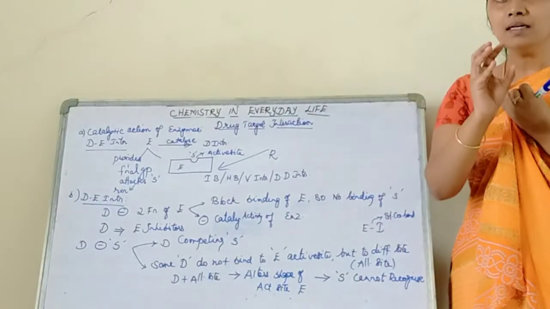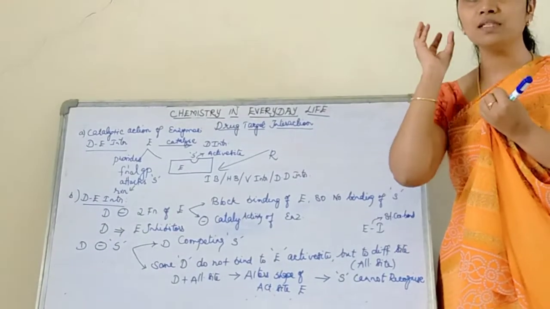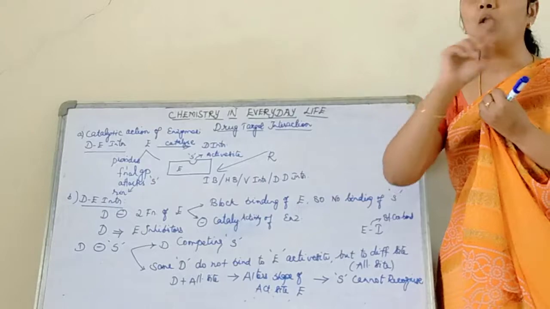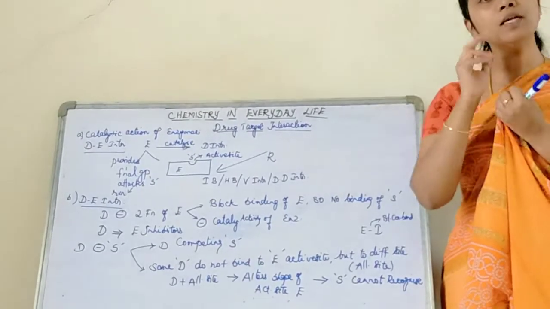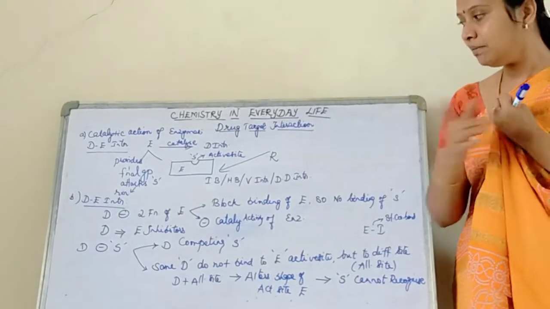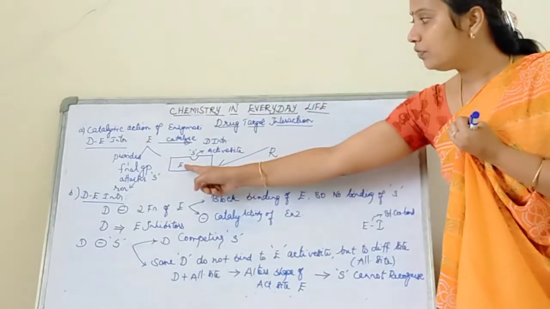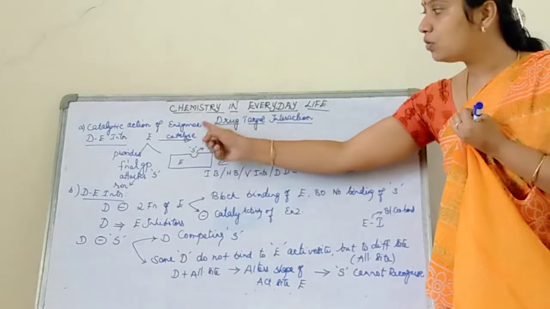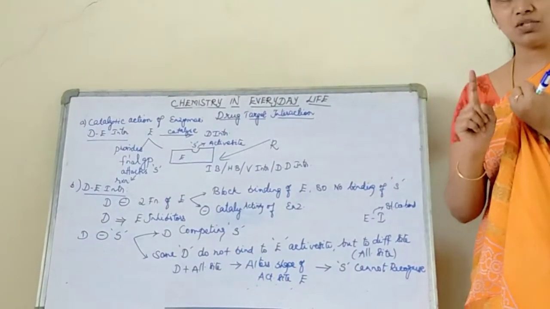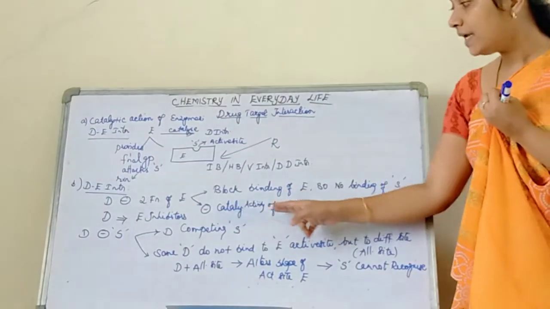Now my drug is going to interact with the enzyme and block two functions of the enzyme. How is it going to block them? First, my drug is blocking the binding of the enzyme. If there is no enzyme binding, then no substrate can bind, so there is no chemical reaction. This is the first way. What is the second way?